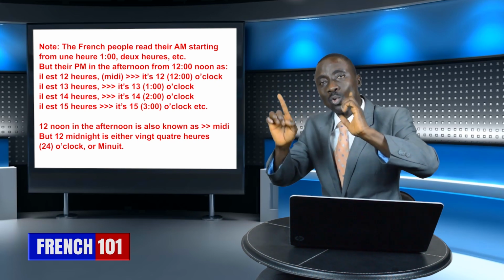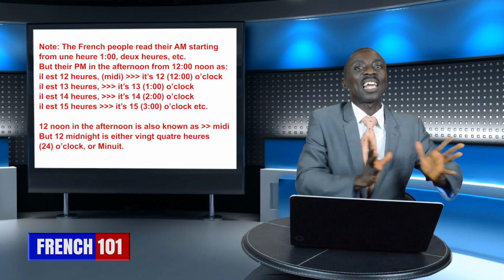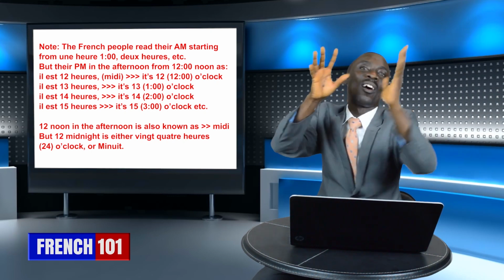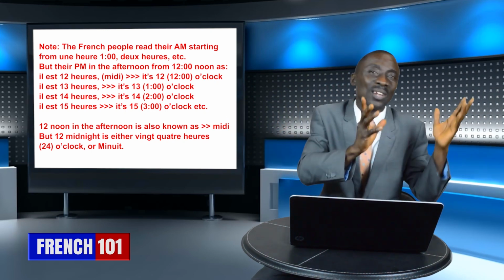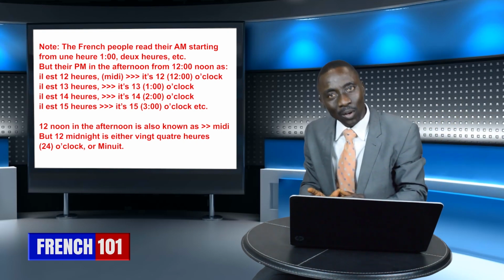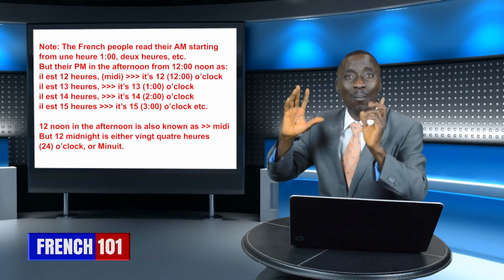12, 13 heures, 14 heures, 15 heures, 16 heures, 17 heures, 18 heures, 19 heures, 20 heures, 21 heures, 22 heures, 23 heures, 24 heures. He goes again. 1 is in the night, of course. 1 AM there.